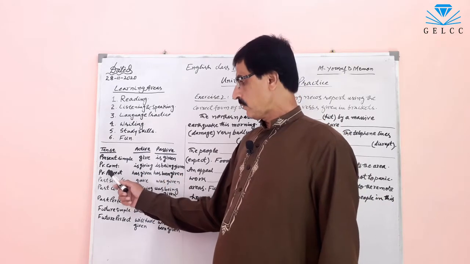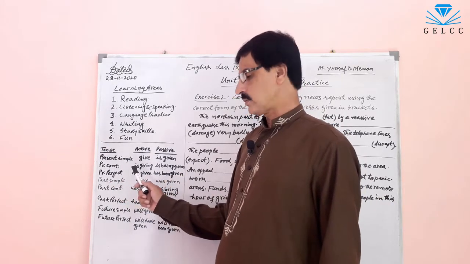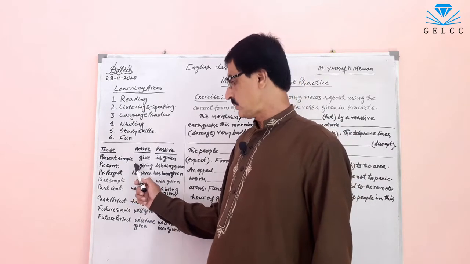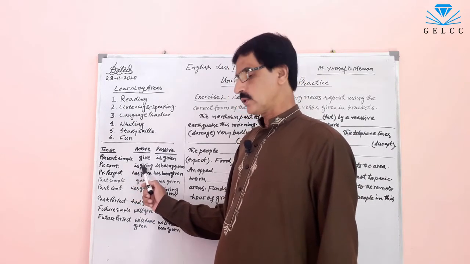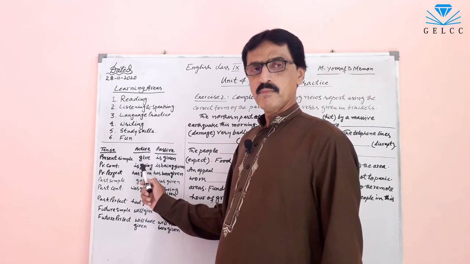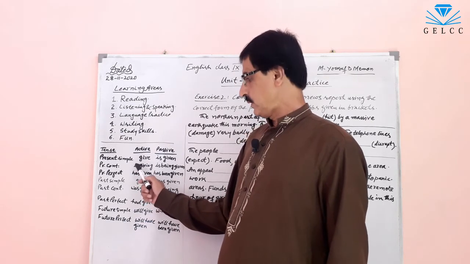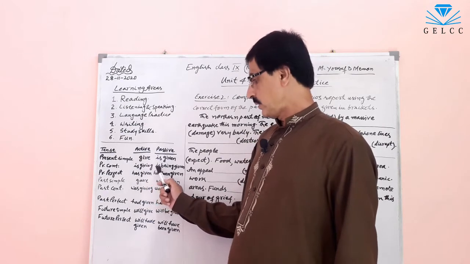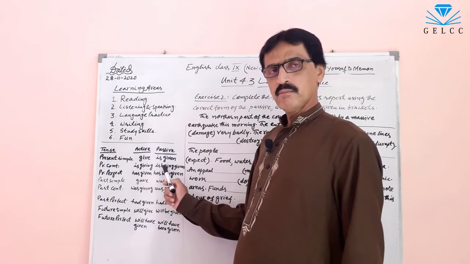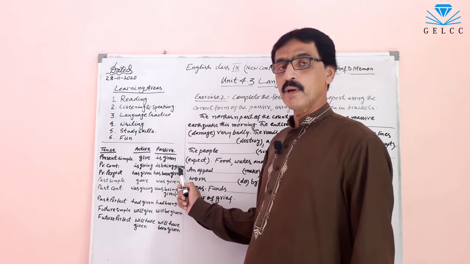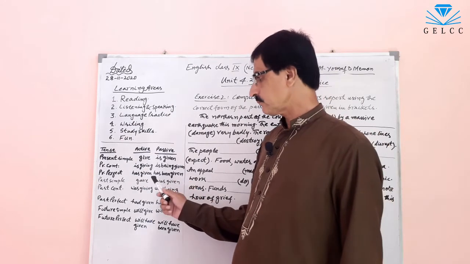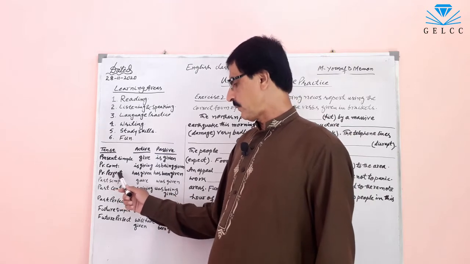And now present continuous tense. The structure of present continuous tense is helping verb plus present participle, ing form of the verb, is giving. And in passive voice, we will use is being plus third form of the verb, given, is being or am being.